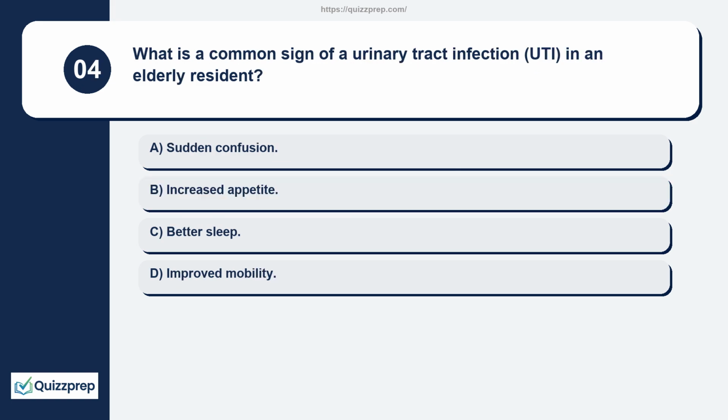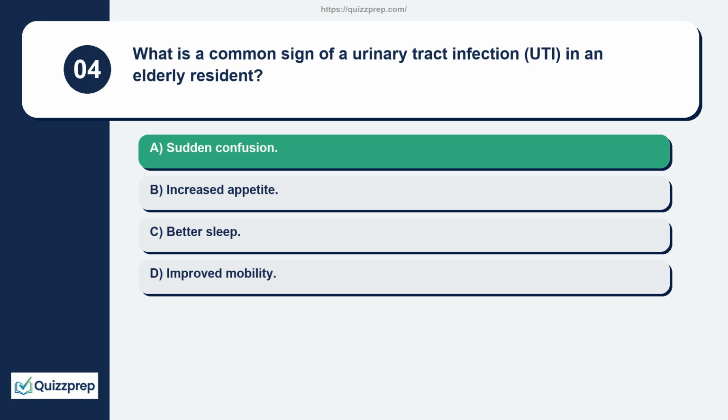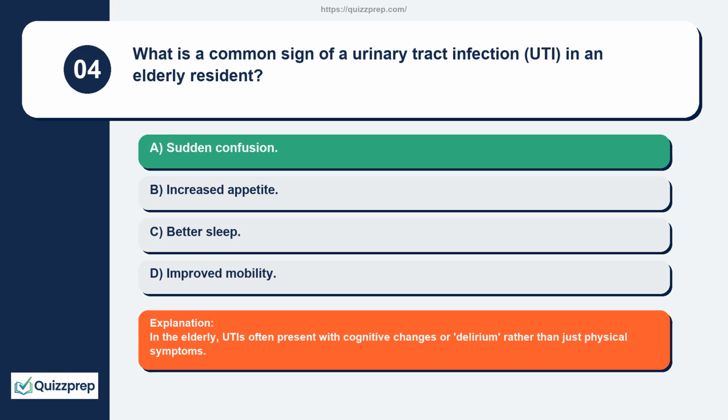Question 4. What is a common sign of a urinary tract infection, UTI, in an elderly resident? Sudden confusion. Increased appetite. Better sleep. Improved mobility. In the elderly, UTI often presents with cognitive changes or delirium rather than just physical symptoms.